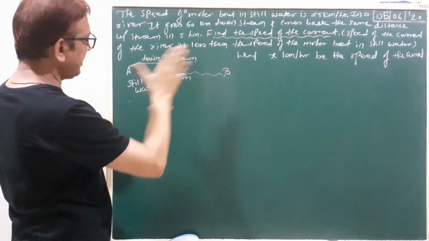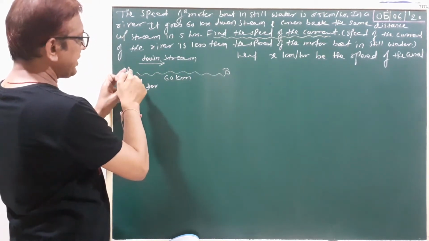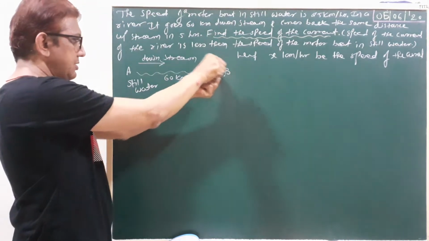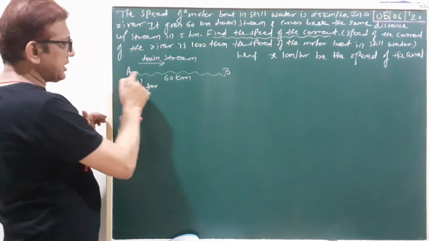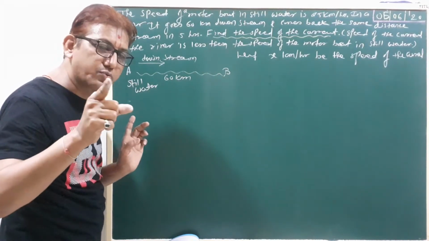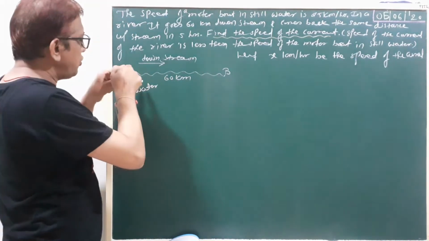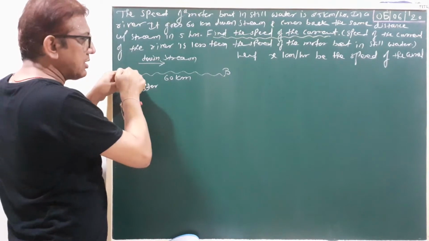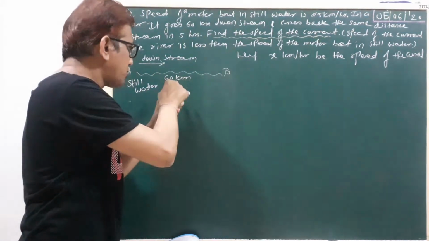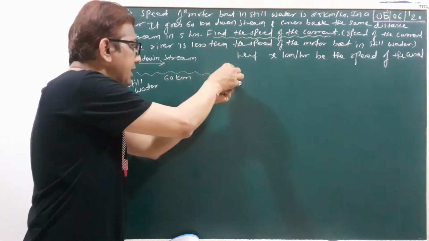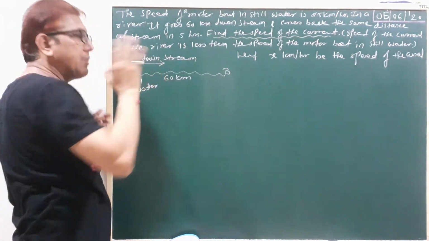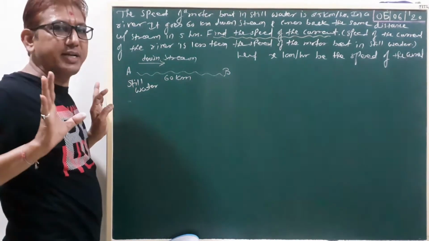Here we go from A to B and reverse B to A. Total distance from A to B is 60 km. You start the journey here and go to point B, so the total distance is 60 km, and again you come back from B to A, that is 60 km.